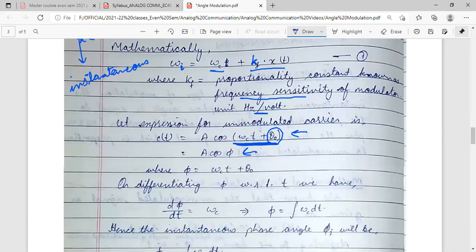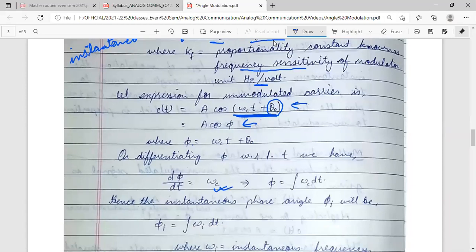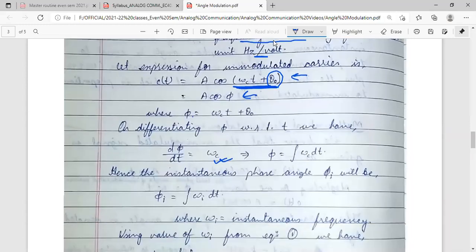When we differentiate this phi, the phase angle, as we told earlier, we get the frequency, omega c. Or when it is integrated, the phase angle is given by the integral of omega c dt. Hence, the instantaneous phase angle phi i will be the integral of omega i dt, where omega i is the instantaneous frequency.